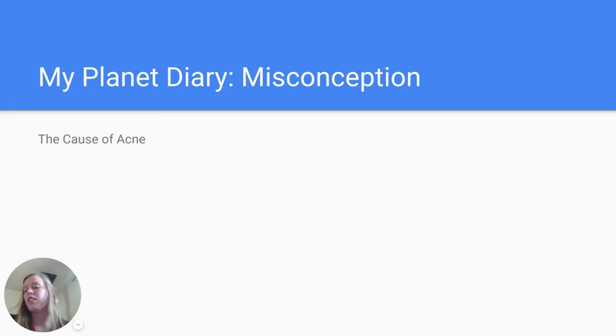Much of the blame falls on certain hormones. Your body starts to produce these hormones when you enter adolescence. They stimulate your body to produce an oily substance called sebum. When your body produces too much sebum, some hair follicles in your skin may become blocked. This blockage causes bacteria to get trapped. Because the sebum and bacteria have nowhere to go, your skin becomes inflamed. The result is acne. So maybe that's interesting to you.